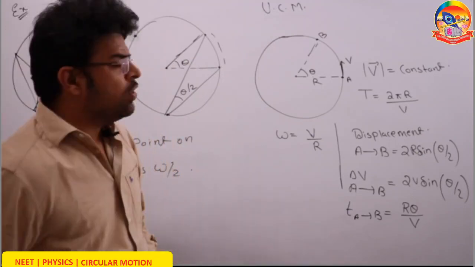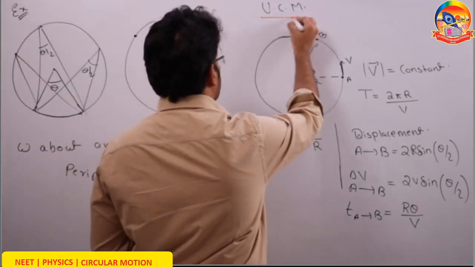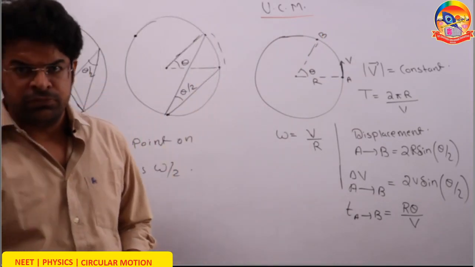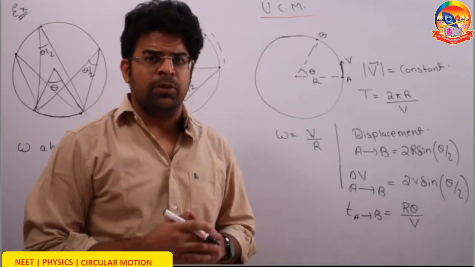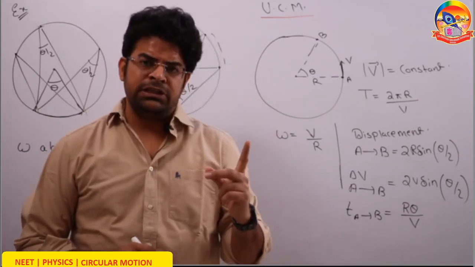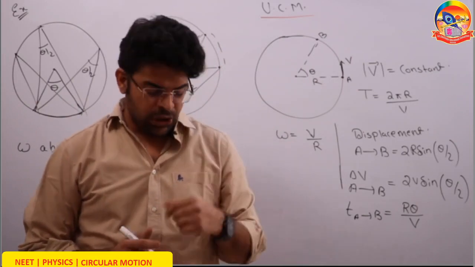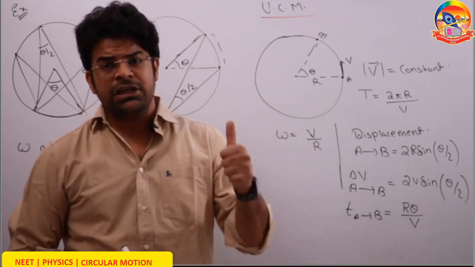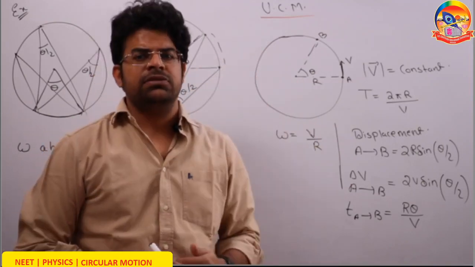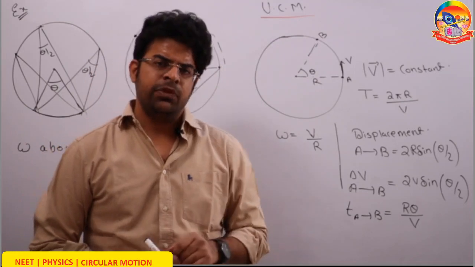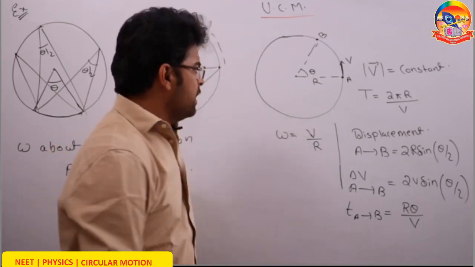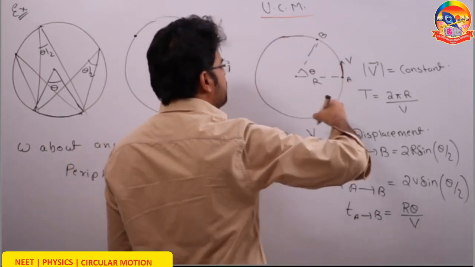So now let's talk about uniform circular motion. When we say uniform circular motion, this is not at all uniform motion. It is an accelerated motion. Why? When we say velocity, it is made up of two things: magnitude and direction. If the magnitude changes, if the speed changes, we say that the velocity has changed. If the direction of motion changes, then also the velocity changes. Uniform circular motion is the type of motion in which a particle moves in a circle with a constant speed.